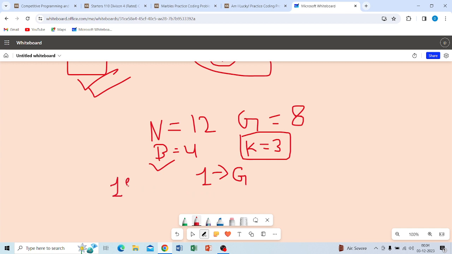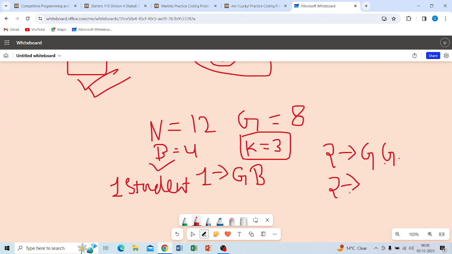On the girls' side, 2 groups can be formed. This is the group for boys, this is the group for girls. And the remaining 2 girls would be left, not part of any group.